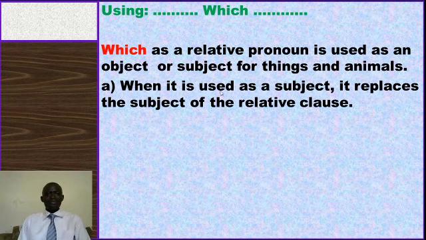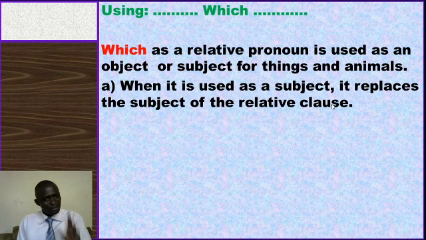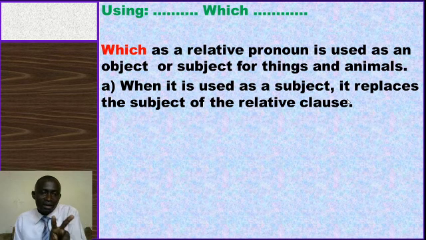The next line says, when it is used as a subject, it replaces the subject of the relative clause, meaning we have more than a clause. A clause is a part of a sentence.